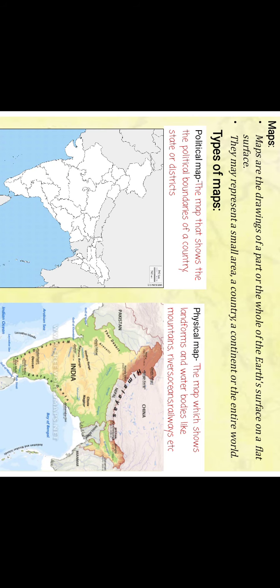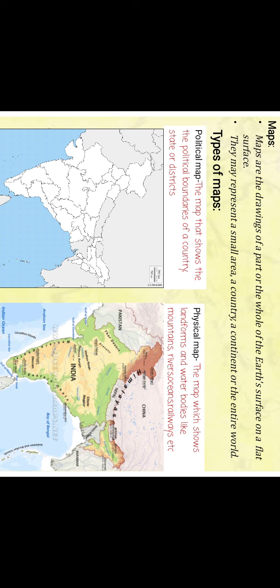Maps. Maps are the drawing of a part or the whole of the earth's surface on a flat surface. They may represent a small area, a country, a continent, or the entire world. Next are the types of maps. There are 2 types of maps, political map and physical map.